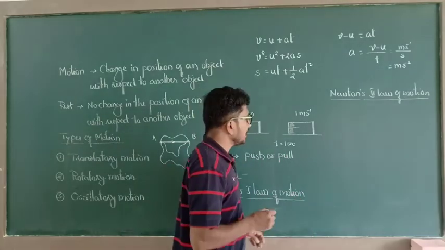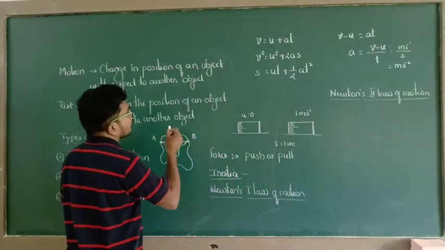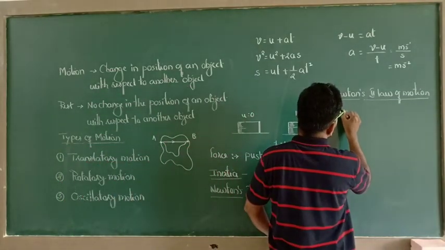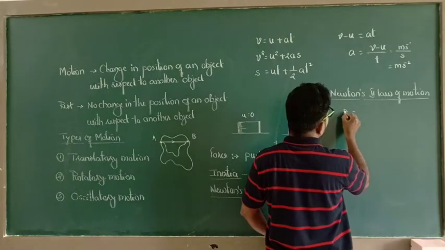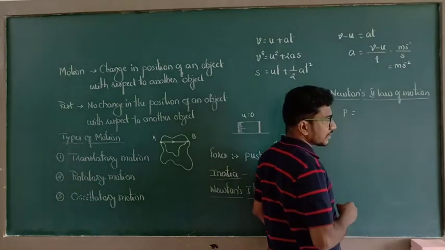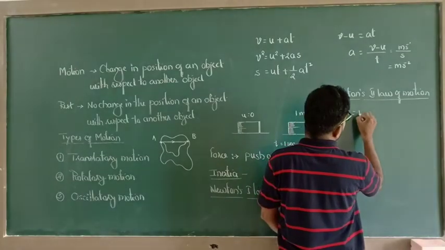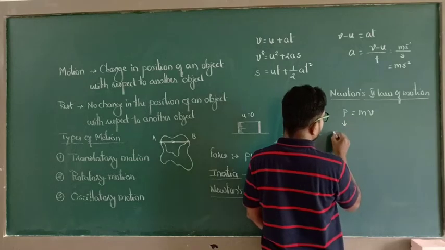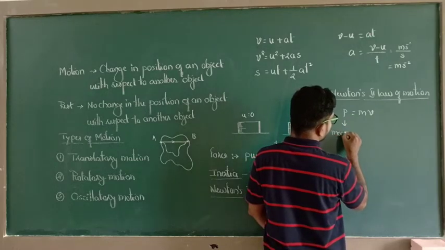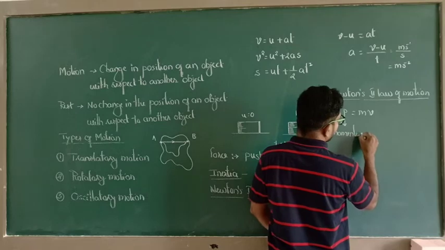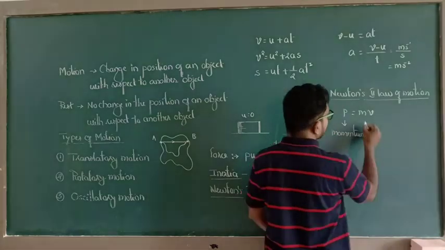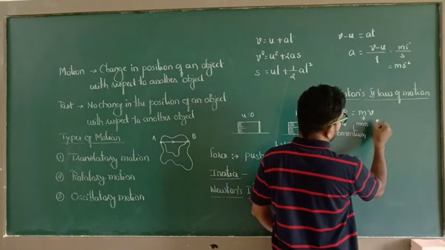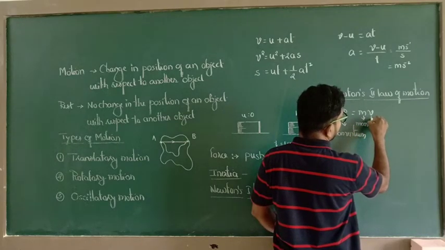That is, P is equal to m into v. Here P is momentum, m is mass, and v is velocity.